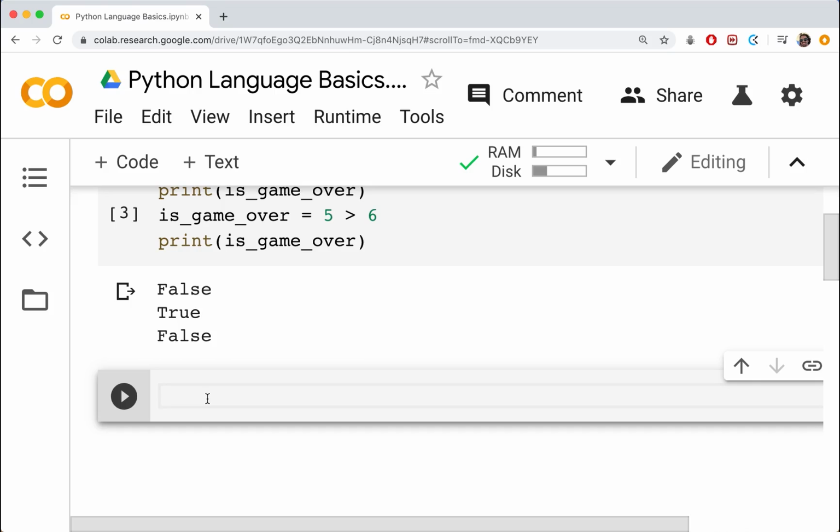So where might we see these in code? Well, we might keep track of the number of lives something has. Those have to be whole numbers. We can't have part of a life. Doesn't really make too much sense.